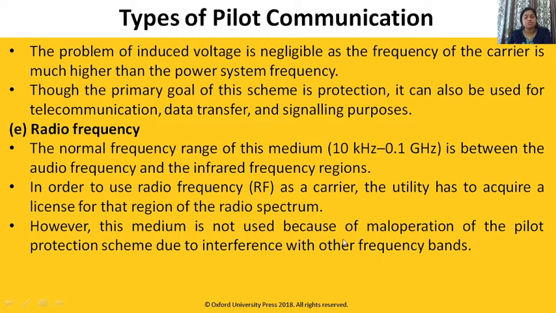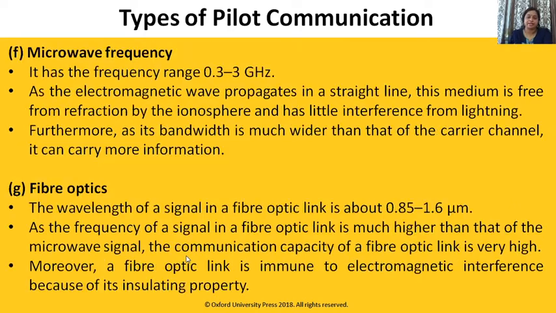However, this medium is not used because of maloperation of pilot protection scheme due to interference with the other frequency bands. Microwave. In microwave, we have 0.3 to 3 gigahertz. This generally we are using. Also, we are using this as the electromagnetic wave propagates in a straight line. This medium is free from refraction by the ionosphere and has a little interference from lightning.